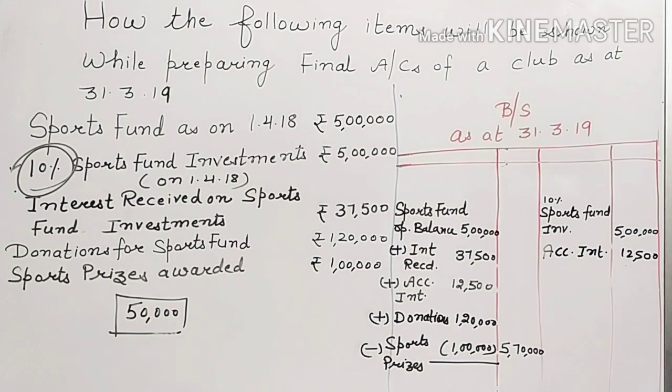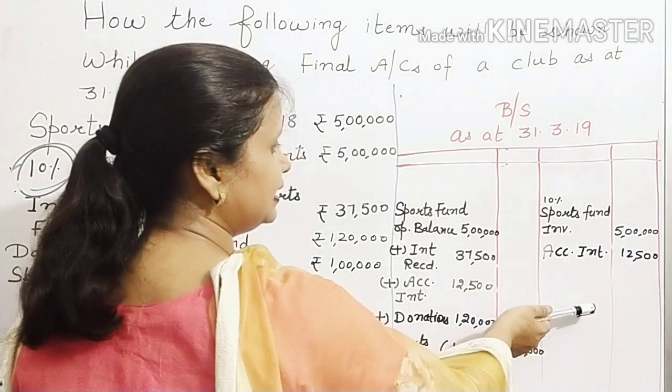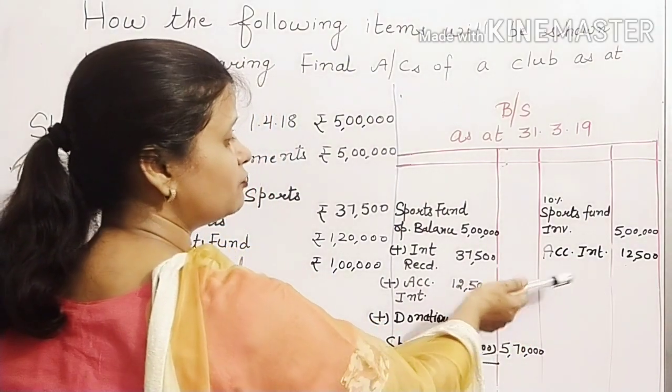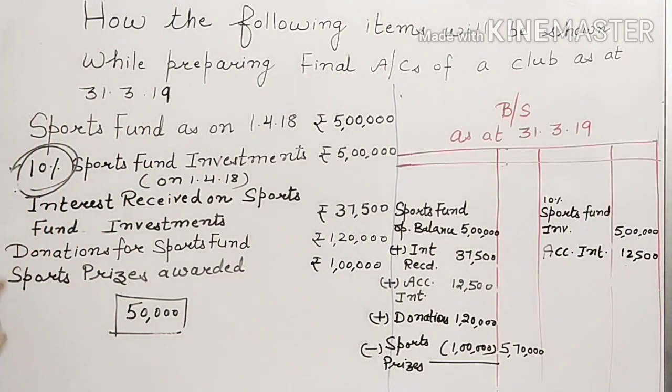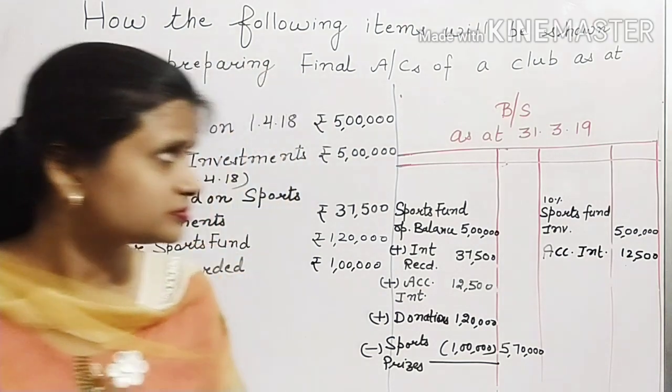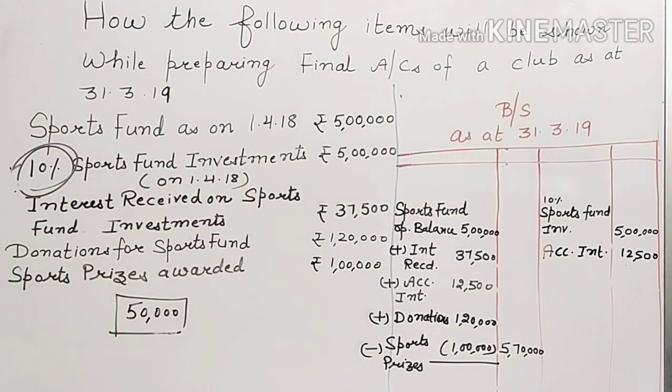Then whatever interest you have received, you will add in the sports fund. Check the percentage, and if there is any accrued interest, show it on the asset side, and because it is an income for the organization, it will be added in the sports fund balance. Then whatever donations you have received for this account will be added to it, and any expenses made out of this account will be deducted. This is how you can proceed with your question.